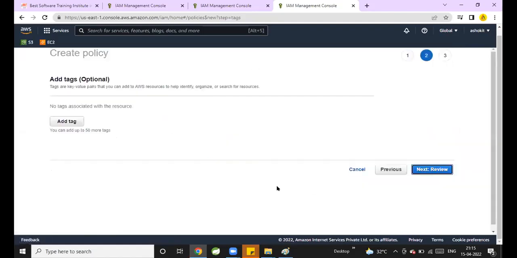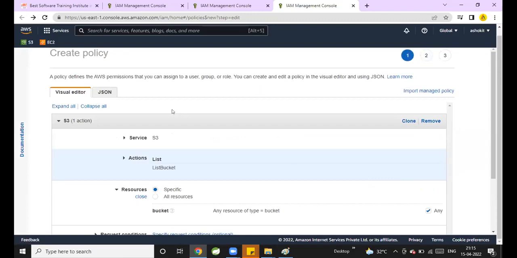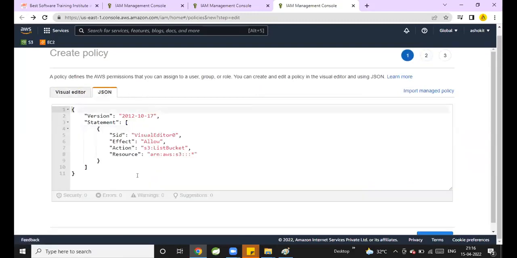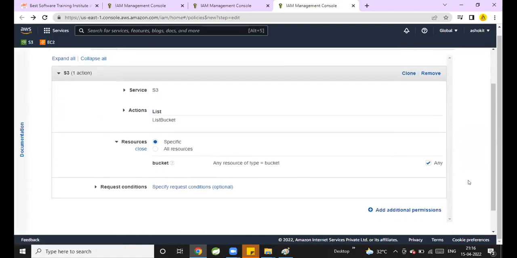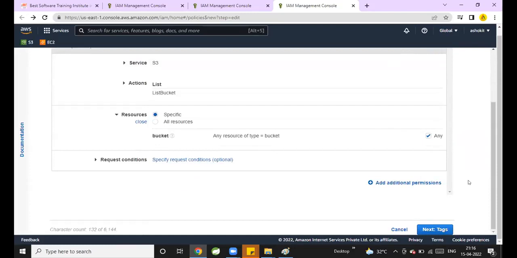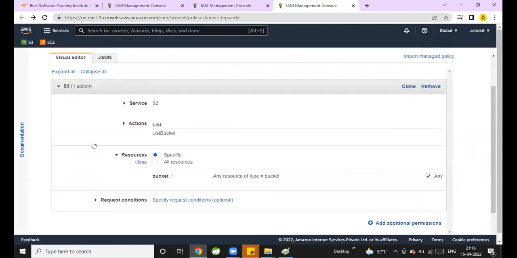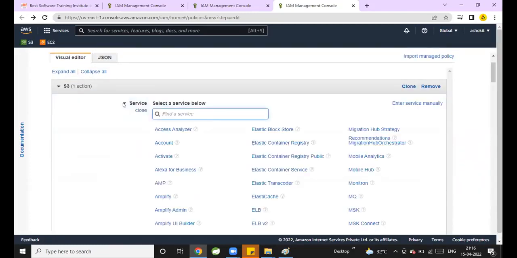Click on next tag. Now come to previous. Now see, can you see the JSON? Is the JSON generated for that? Do we need to write the JSON, or is the JSON automatically generated by AWS? Automatically generated by AWS. Now, by using the visual editor, I'm customizing the policies for my IAM user. This is called custom policy creation.